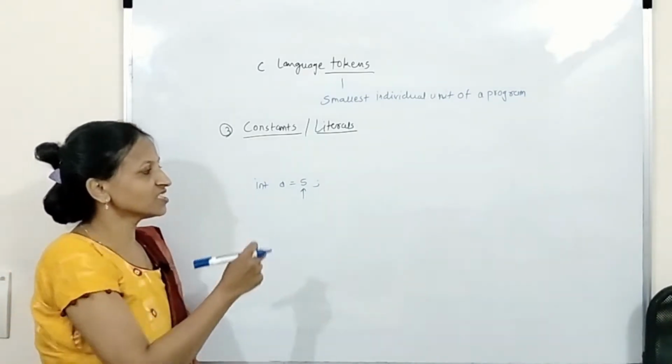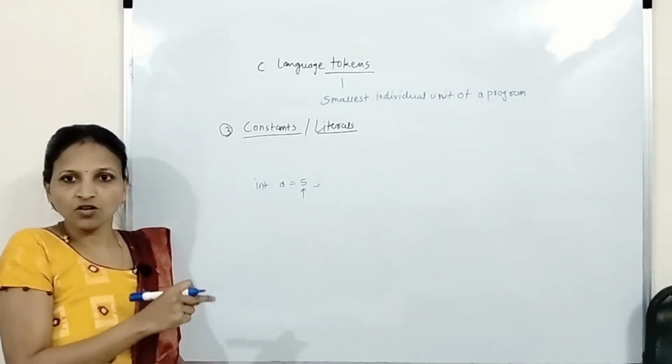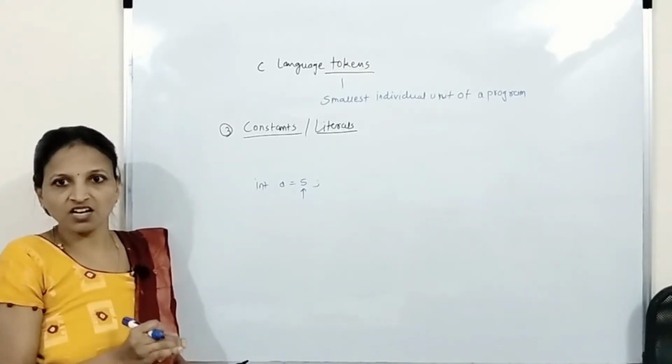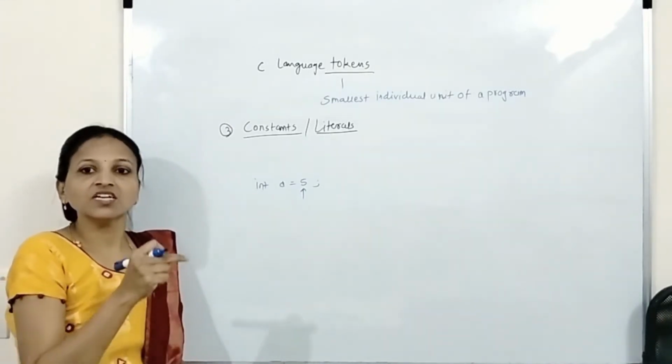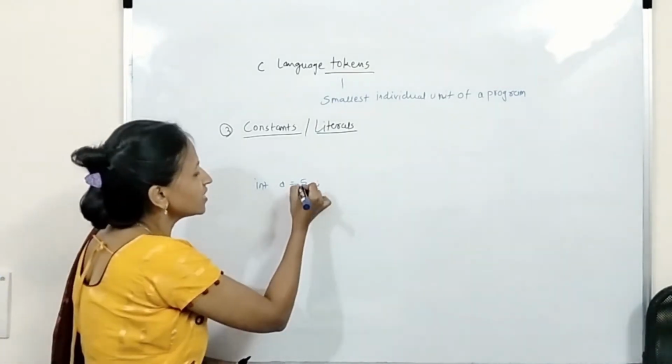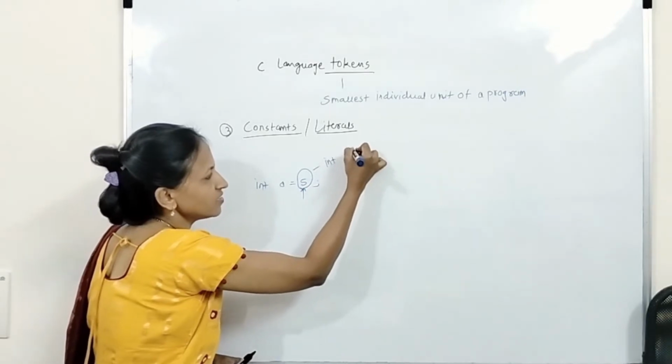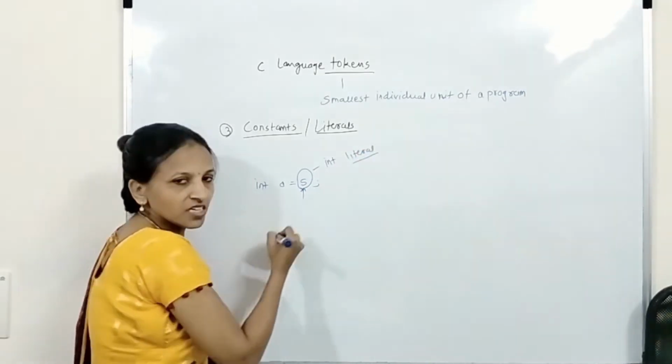And what is its type? It is a whole number. A whole number is nothing but an integer in C language. Always remember, a whole number is an integer in C language. That's why this is called an integer literal or integer constant.